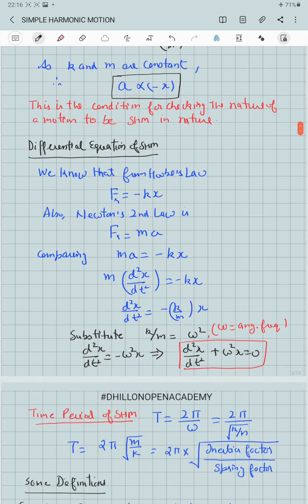Time period of the simple harmonic motion, T is equal to 2 pi by omega. As omega is equal to under root k by m, finally we get time period T equal to 2 pi under root m by k. Or we can also write that for any simple harmonic motion of a mechanical system, time period is equal to 2 pi into square root of inertia factor divided by spring constant factor, because mass decides the inertia.